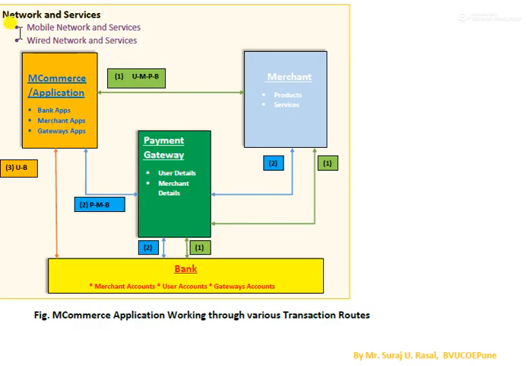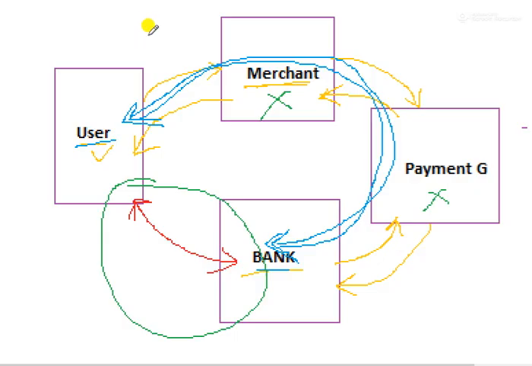That's why, if you go through this diagram again, it is specially mentioned as mobile network and services. In short, services are those like calling, SMS, and so on, or internet based services. So the SMS service, out of the list of available mobile services, will be selected and used, and through that medium only this bank will try to contact the user to approve and verify the transaction.